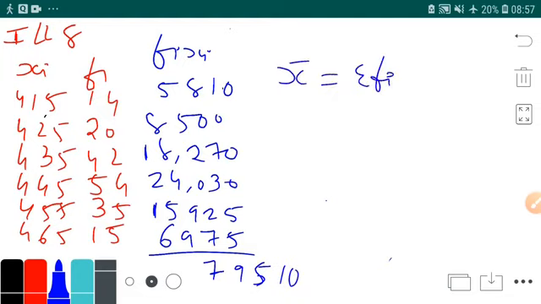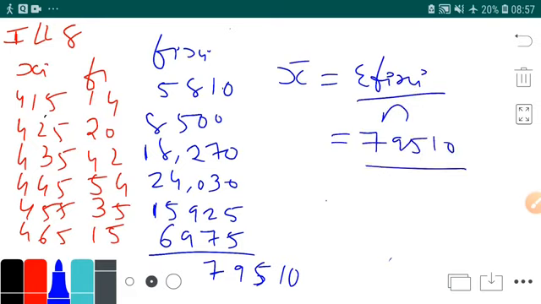So what will be our mean? It will be sigma fi xi upon n. So it's 79510 upon n. What is the total of frequency? It is 180. So 79510 divided by 180 will be 441.72. You can see the answer in the textbook, it is 441.72. But I have done it in our method, the original one that we have learned.